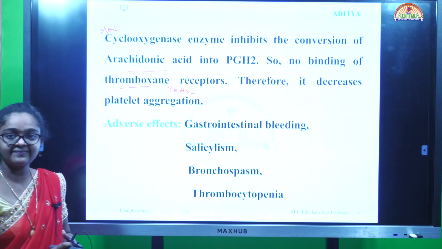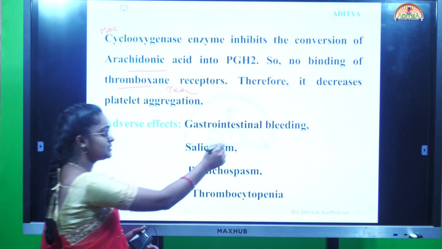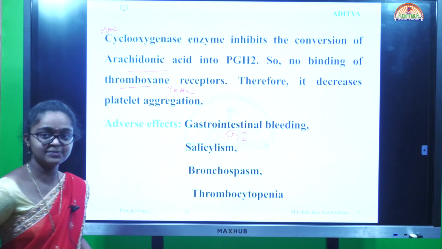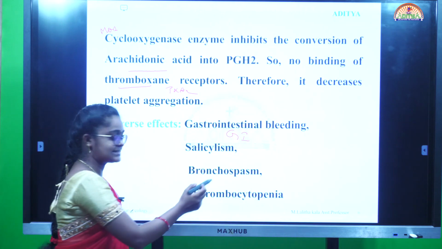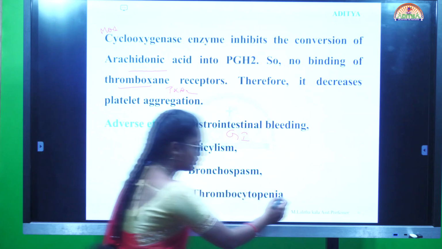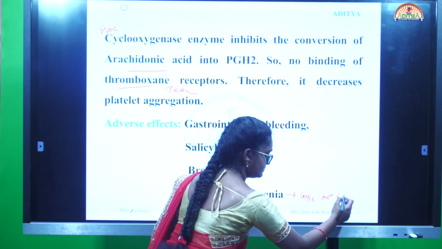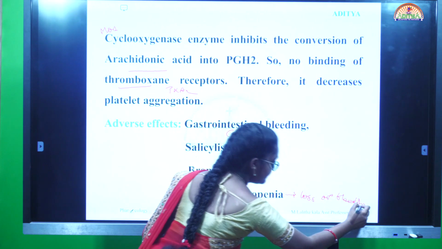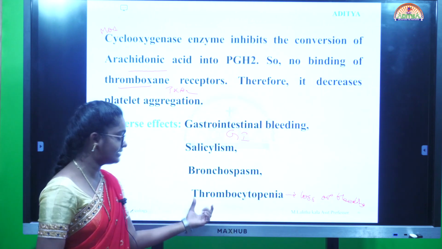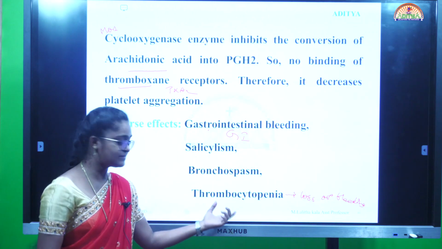Next, coming to adverse effects or adverse drug reactions: gastrointestinal bleeding, or GI bleeding. The most common adverse effects of aspirin are GI bleeding, salicylism, bronchospasm and thrombocytopenia. Thrombocytopenia means loss of blood or bleeding. By using more aspirin than required, it causes gastrointestinal bleeding, salicylism, bronchospasm and thrombocytopenia.